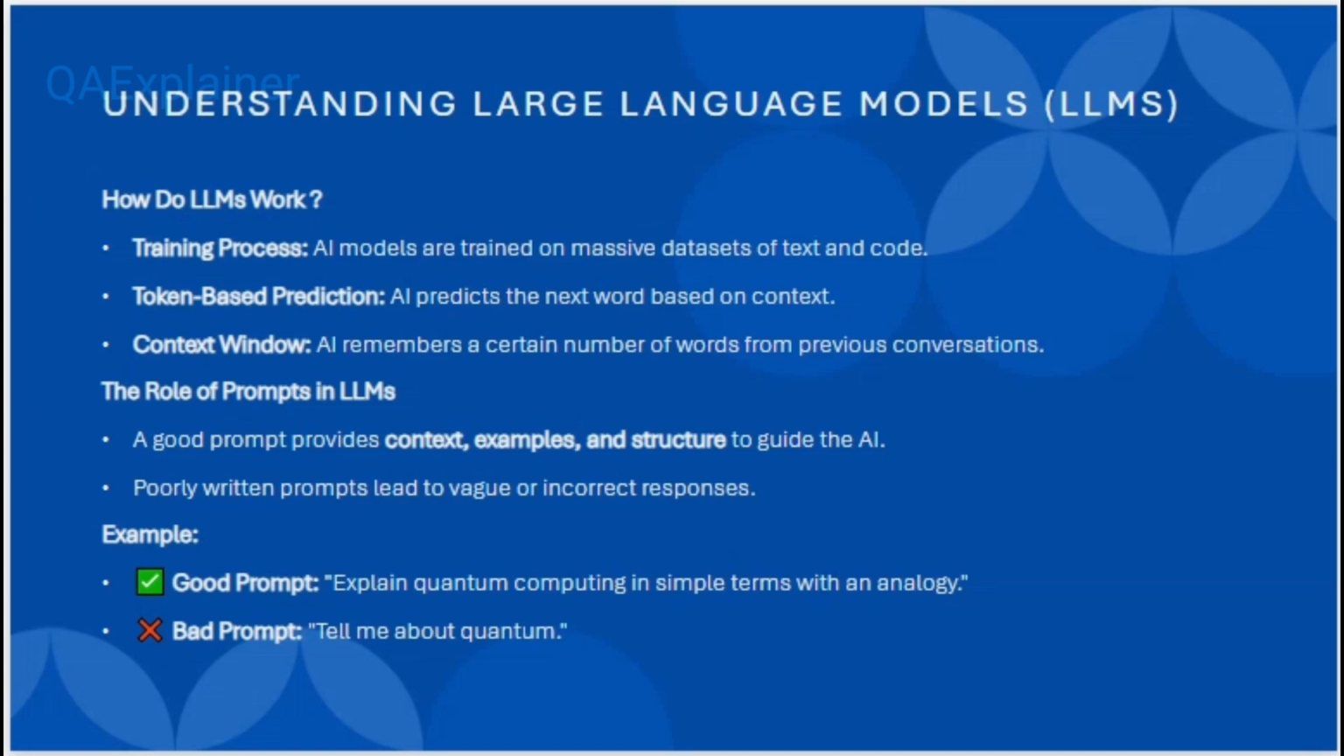Now, understanding of the LLM, or large language model. A large language model is a kind of training process where you are pouring a tremendous amount of data inside, and then that data is processed through the AI model, and it will give a summarized output. Similarly, it sometimes does token based prediction, like AI can predict the next word based upon whatever context you are giving. And another thing here is called the context window. AI remembers a certain number of words from the previous conversation.